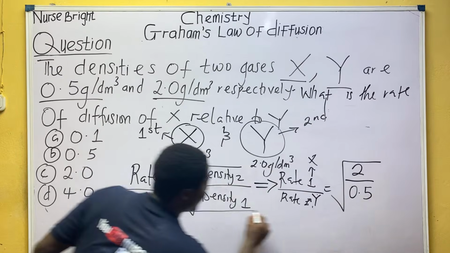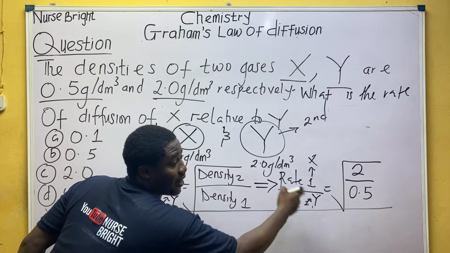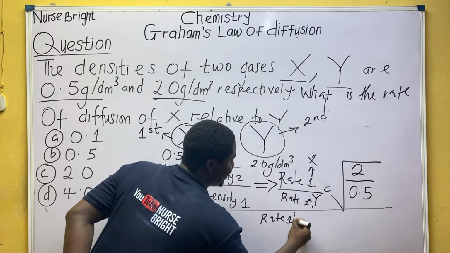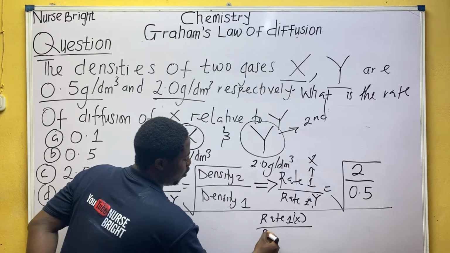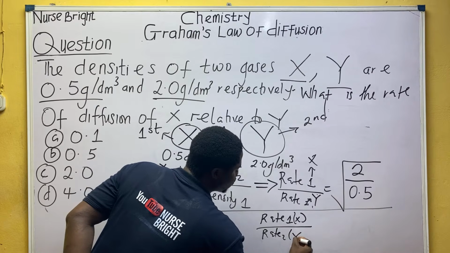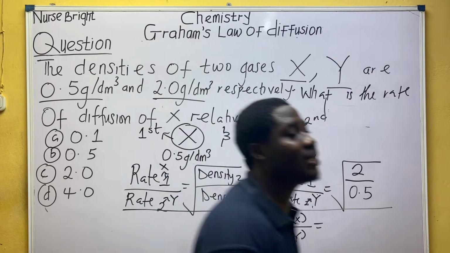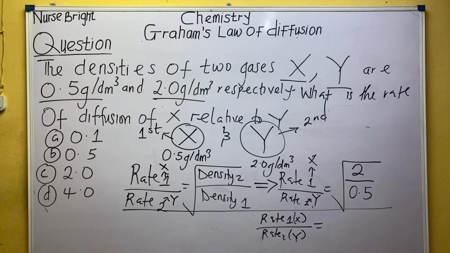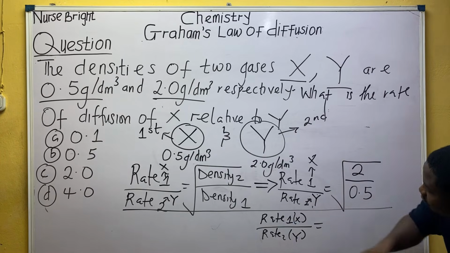So what do we do next? We now come down and finish it. The rate 1 of X over rate 2 of gas Y is equal to, then I say, what is the rate of diffusion of X relative to Y? So divide.